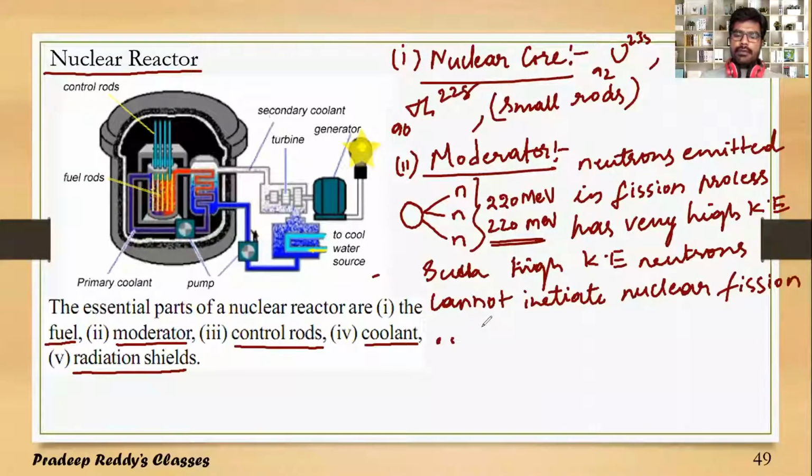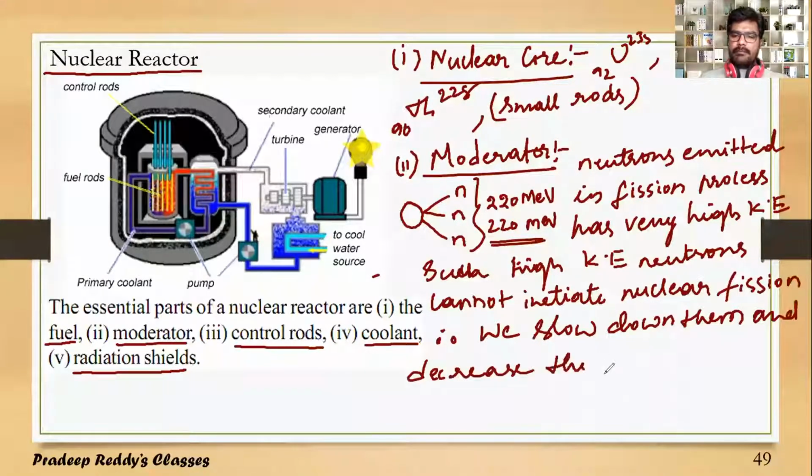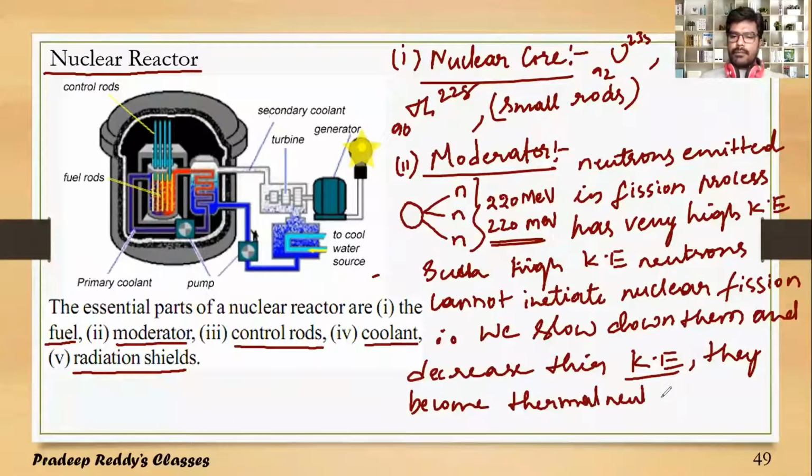Therefore, we slow them down and decrease their kinetic energy. They become thermal neutrons with less kinetic energy, and these thermal neutrons can initiate the fission.